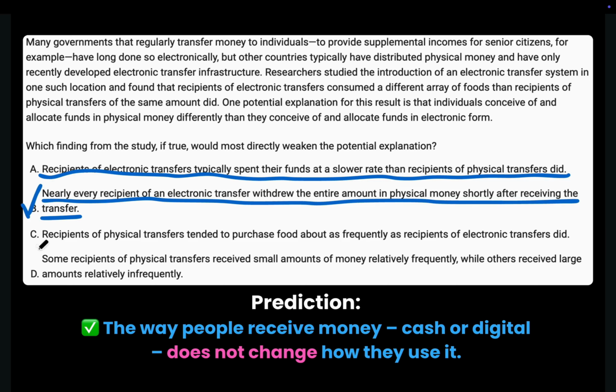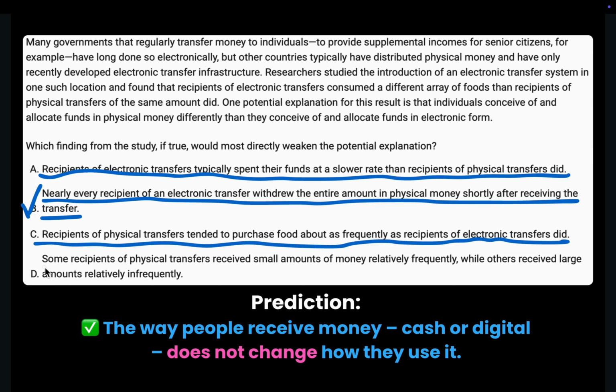Choice C. Recipients of physical transfers tended to purchase food about as frequently as recipients of electronic transfers did. This is kind of off topic from the potential explanation because this talks about how many times people would buy food, and this doesn't disprove the explanation about how the form of money affects what they buy.